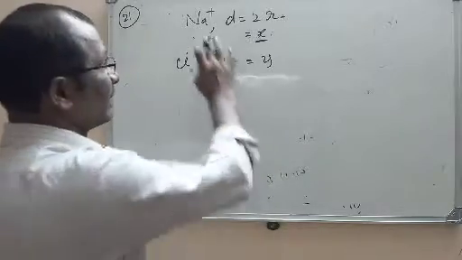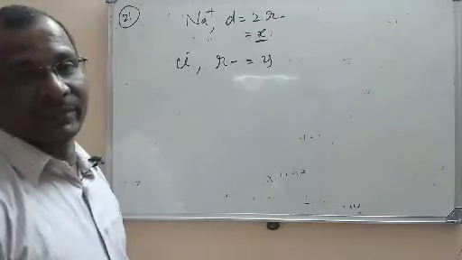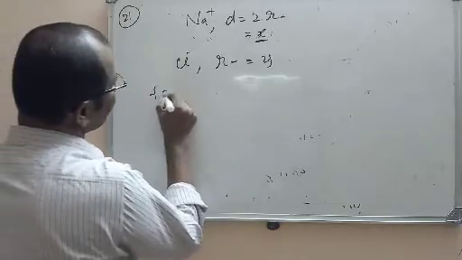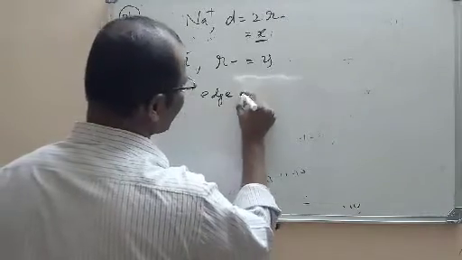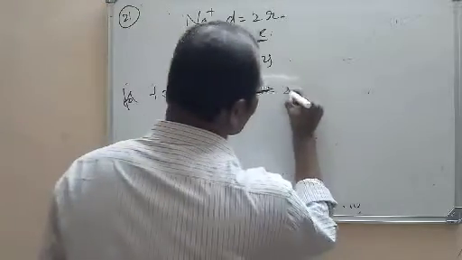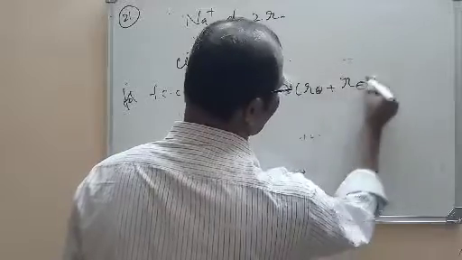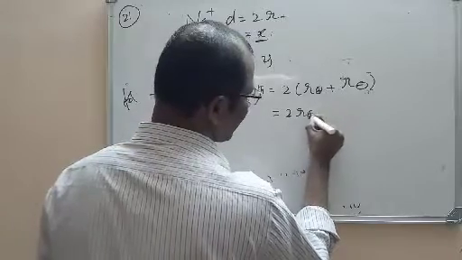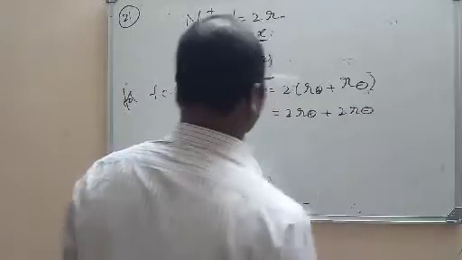In the NaCl crystal, the diameter of Na plus is given, and for the chloride ion, the radius is given. Now what is the edge length? For FCC crystal, directly we have the formula: edge length is equal to 2 into radius of cation plus 2 into radius of anion. This is the formula for edge length.